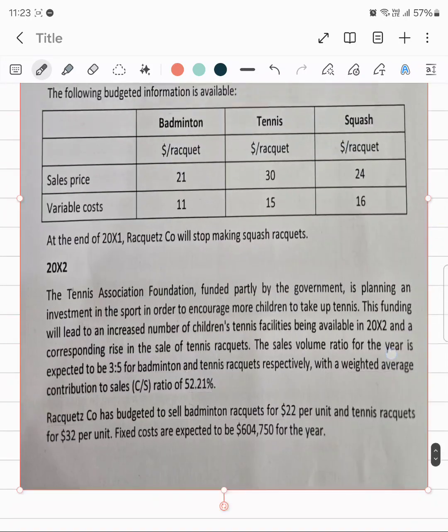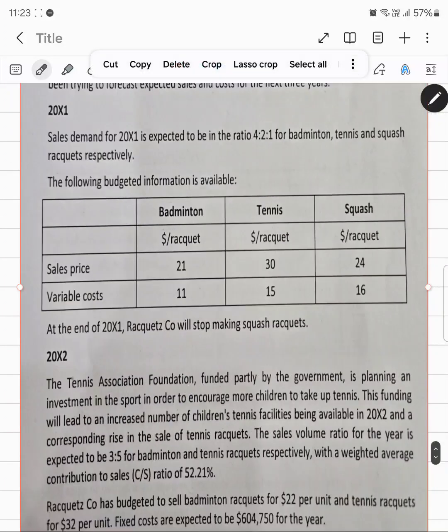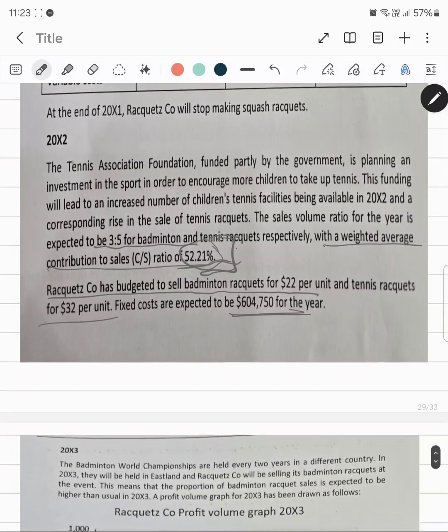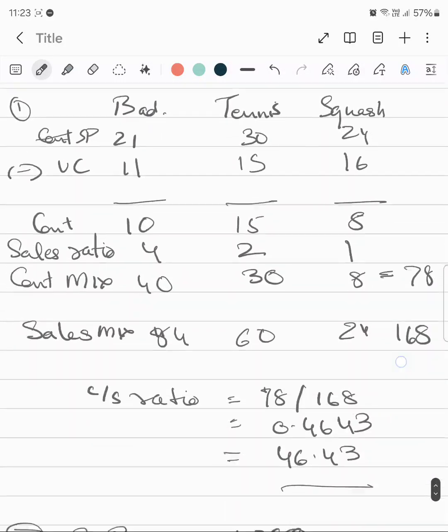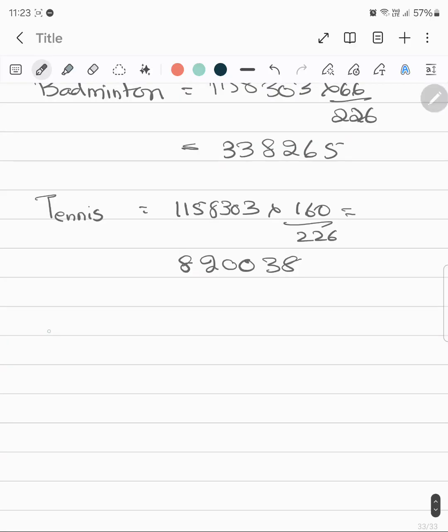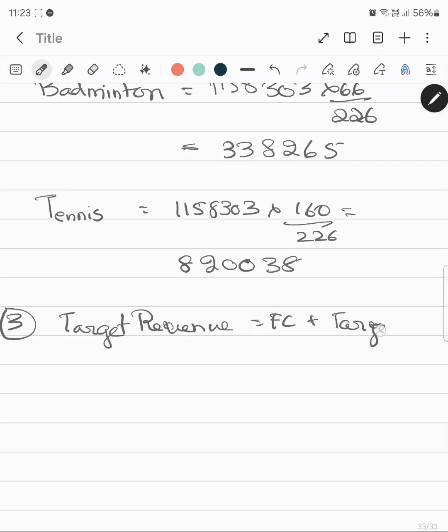In 2002 we already had the contribution to sales ratio, that was 52.21. So for part 3, the target revenue would be fixed cost plus target profit, the whole upon contribution to sales ratio.